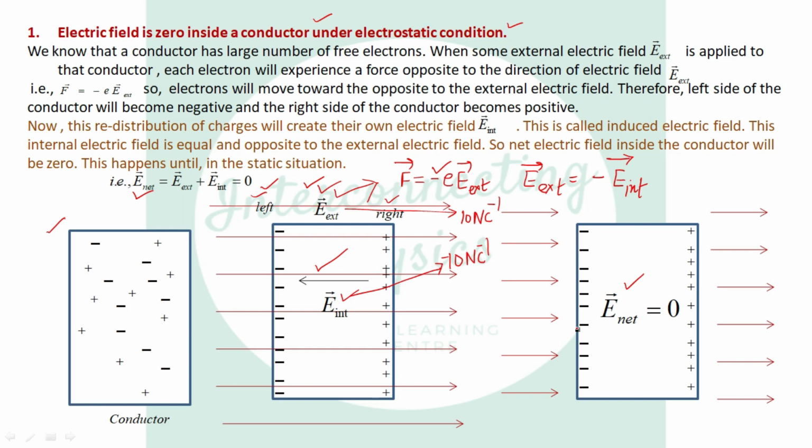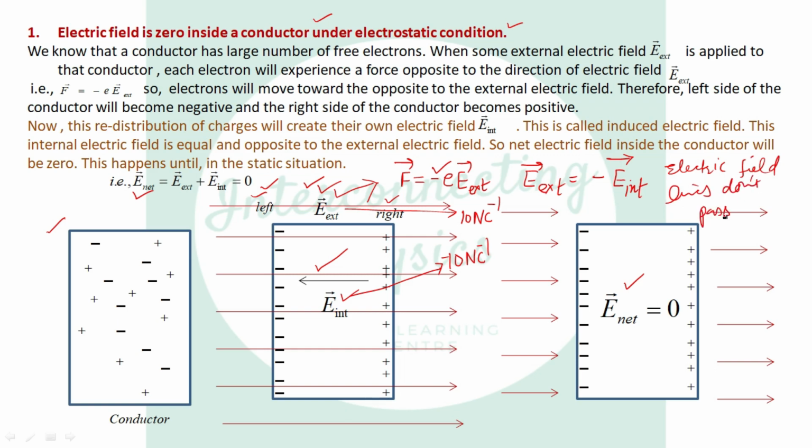This is the negative surface, so electric field lines are ending on the negative. This is positive, so electric field lines are originating from the positive charges. I also told you in chapter 1, electric charges and fields, when we discussed the properties of electric field lines, that electric field lines don't pass through a conductor.